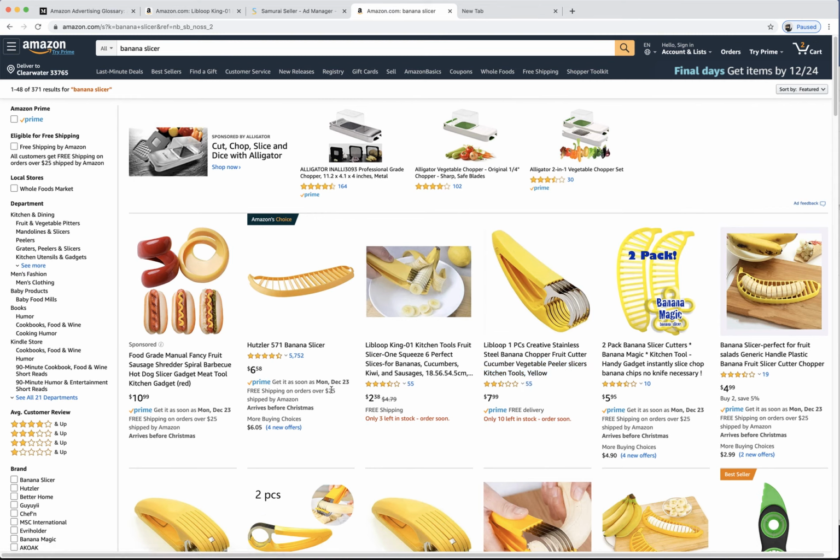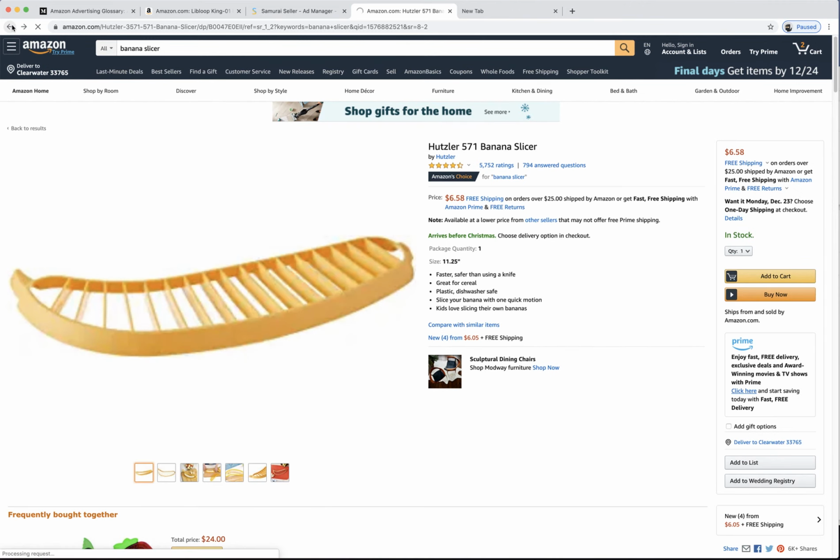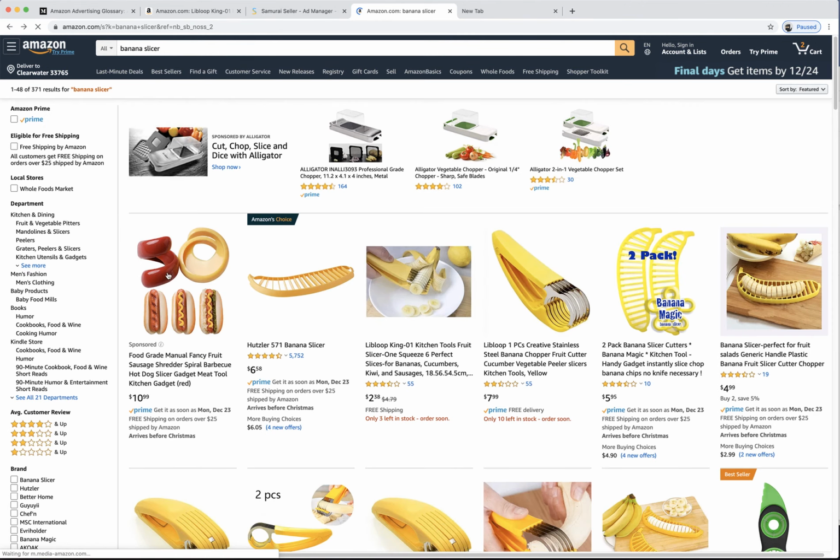I just searched banana slicer. They're like, hey, the most likely thing you're going to do is buy this product. Probably the second thing, most likely you're going to buy this product. And this is based on their own thing, and they make no additional money. If you click on here, they do not get money on that click. They only get money if you click on here or here, even if you don't buy. Right now I can click on here and Amazon doesn't make any money, unless I buy it. But if I click on this little sausage, whatever thing over here, and I don't buy, Amazon still makes money.